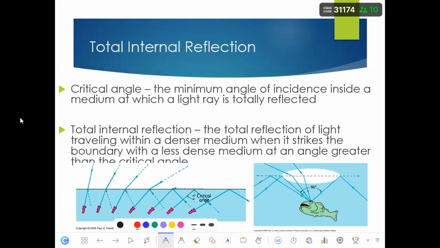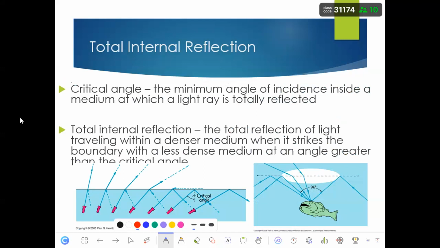So again, this happens when the light is traveling from high refractive index to low refractive index. So what happened? Instead of refracting, the light will be reflected.